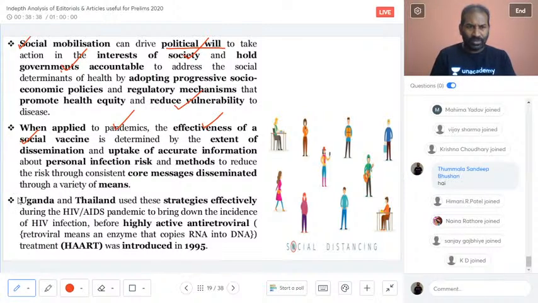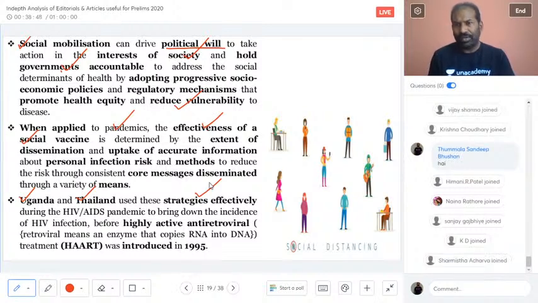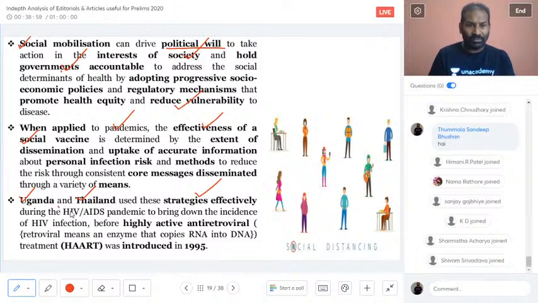And we have seen in two countries, Uganda and Thailand, that they used these social vaccine strategies earlier, before what we are talking about in India, or the entire world. In the previous situation also, Uganda and Thailand implemented the social vaccine strategy effectively for HIV and AIDS.